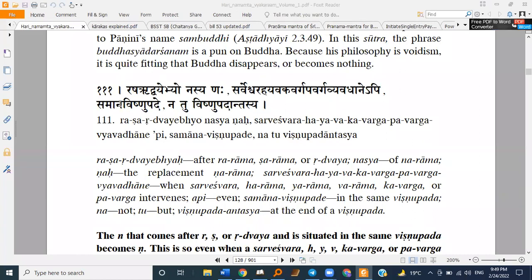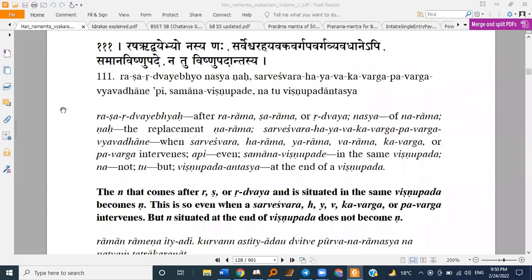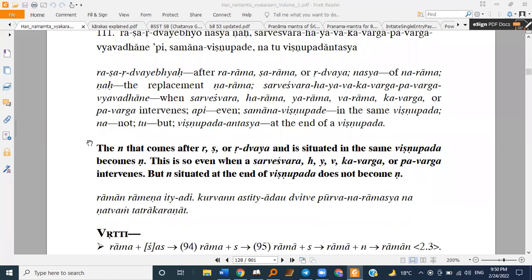So the 111th Sutra: Ra Sha Hrit Dvayebhyo Nasya Naha Sarveshwar Ha Ya Va Kavarga Pavarga Vyavadhanepi Samana Vishnu Pade Natu Vishnu Padantasya, which means, so if you remember, we did the 108th Sutra, that was Shatva Vidhi, where we converted Sa into Sh. But this is the Natva Vidhi, where we convert Na into Na. So the situation goes like this.